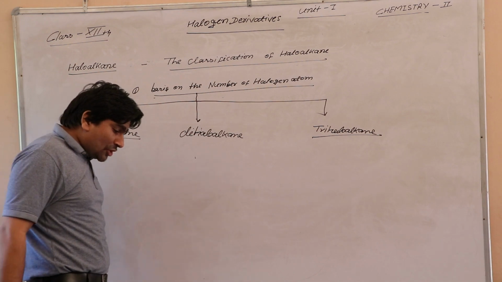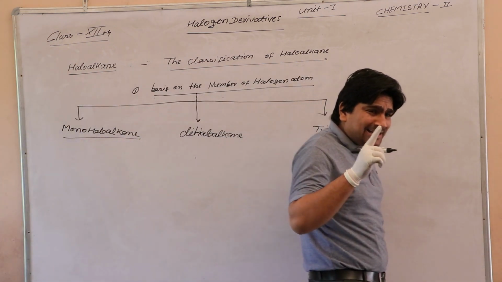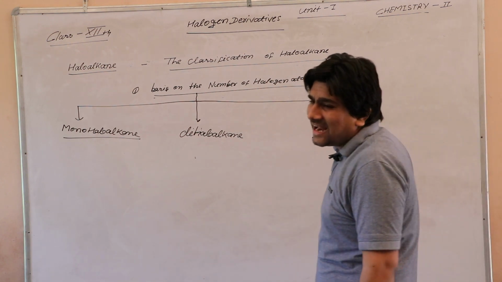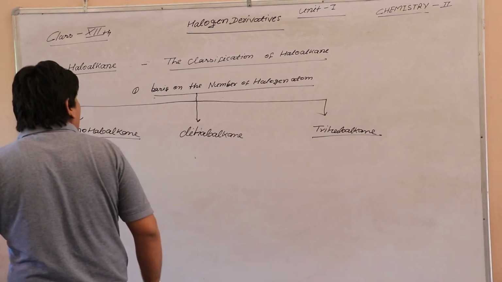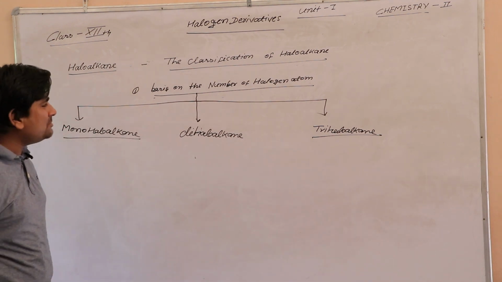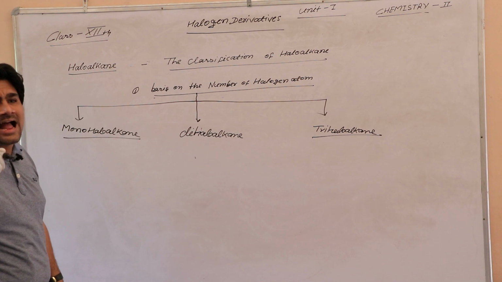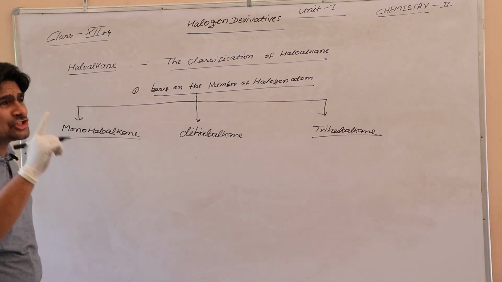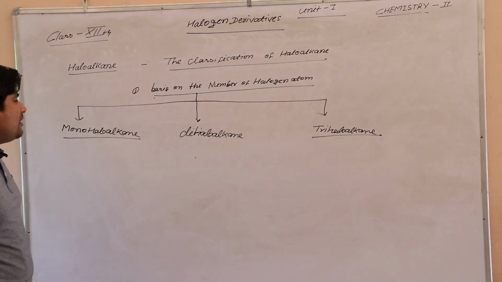What is monohaloalkane? Containing 1 halogen atom, the halide is called monohaloalkane. Containing 2 halogen atoms is called dihaloalkane. Containing 3 halogen atoms is called trihaloalkane.